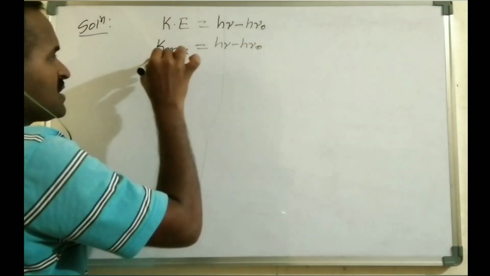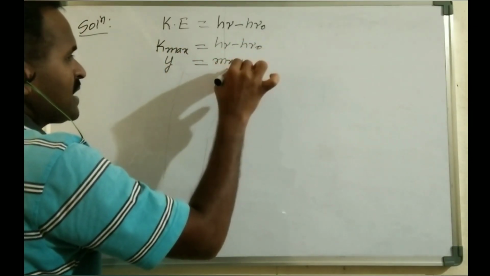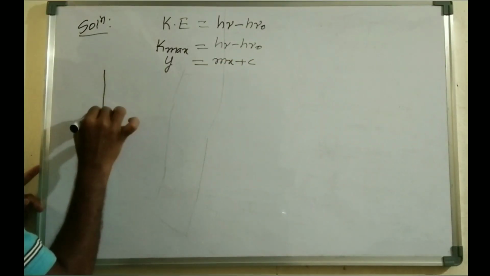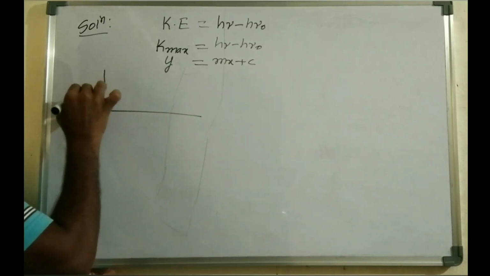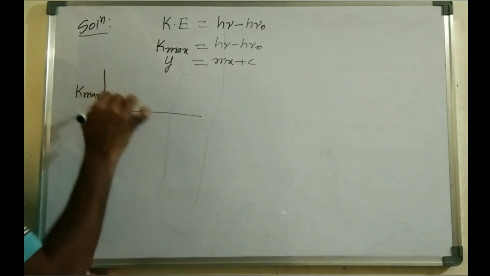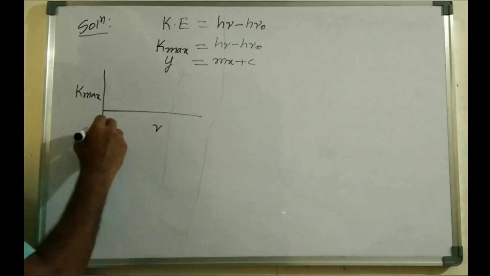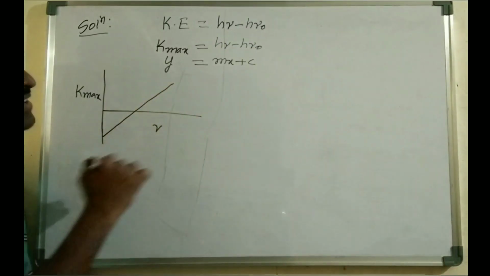So this is just like y is equals to mx plus c. If you plot a graph with Kmax on the y axis and frequency on the x axis, you will get one straight line which has some negative intercept.